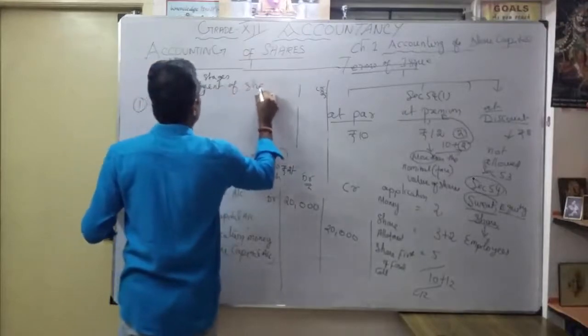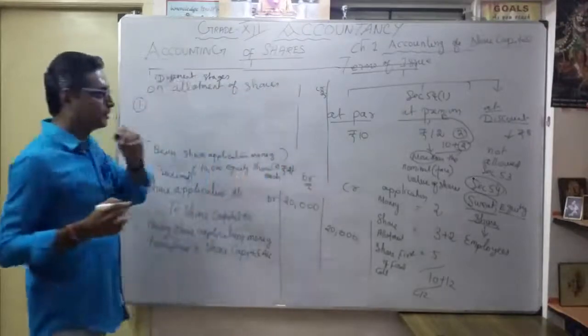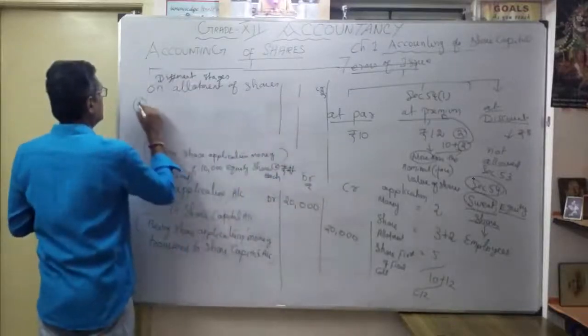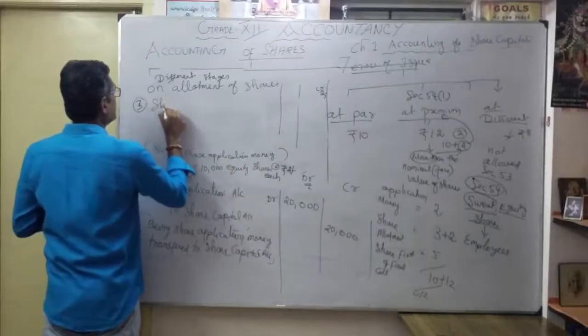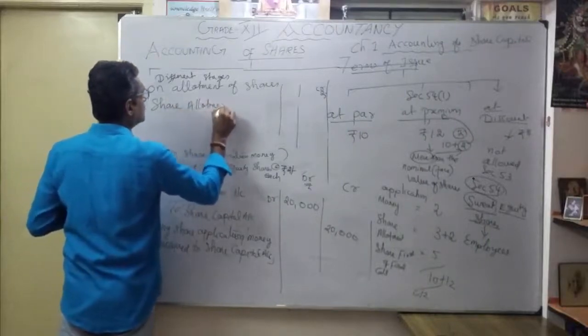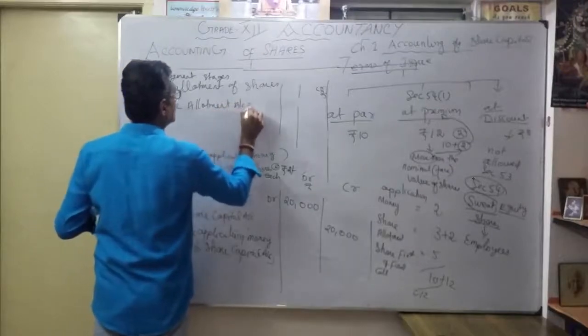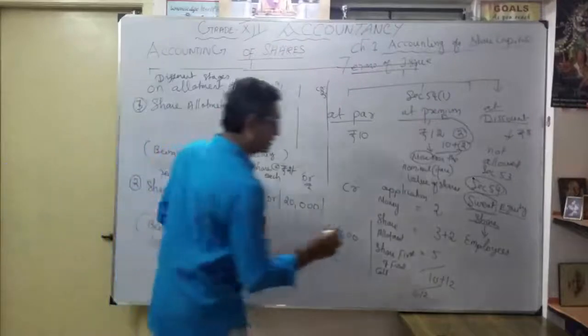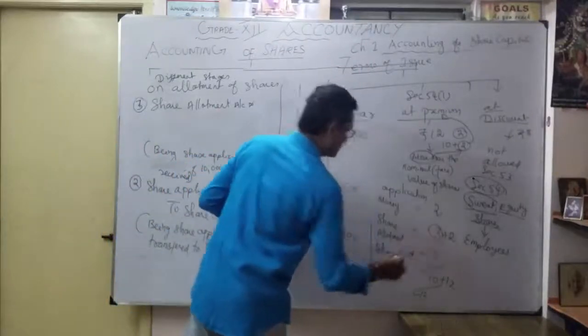Allotment of shares. So what is the entry for at par? As you know, this is the third entry. Share allotment account debit. How much did you allot? 10,000. What is the value? First I will put at par only, 3 rupees.